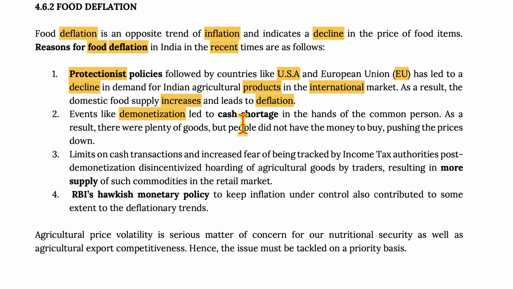Events like demonetization led to cash shortage in the hands of the common person, and as a result there were plenty of goods but people did not have the money to buy, pushing the prices down. Limits on cash transactions and increased fear of being tracked by income tax authorities post demonetization disincentivized hoarding of agricultural goods by traders, resulting in more supply of such commodities in the retail market. Now, RBI's hawkish monetary policy to keep inflation under control also contributed to some extent to the deflationary trends.